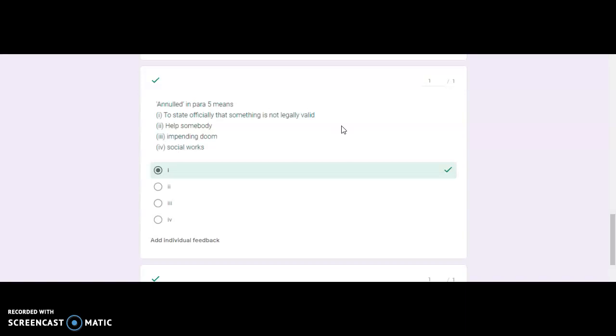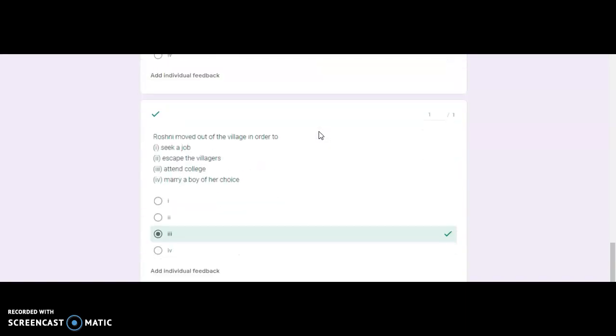If you have seen Friends, Ross and Rachel get their annulment. That annulment is to annul their marriage, to state officially that the marriage is not valid. Something similar is done in this para. So annulled means to state officially that something is not legally valid.